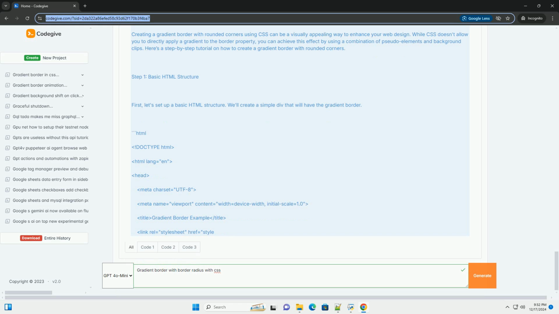.gradient-border before: content, required for pseudo-elements. Position absolute. Top -5px, left -5px, right -5px, bottom -5px. Border-radius 20px, adjusted to make sure the border is rounded.